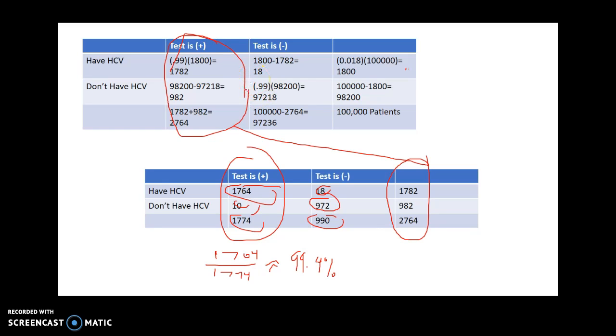Also keep in mind that, of course, these factors assume that this 100,000 people is a random group, but certain things could predispose you to actually being more likely to have a certain condition than other things. I feel like I sound like an ad for medication, but in any case, that is true. So this gives us kind of a holistic sense of an entire group of people, but keep in mind that certain people might be predisposed to a condition. They might have a higher likelihood of having it just based on genetics and stuff like that. I don't know that HCV is one of those necessarily. It might be, I don't know, I haven't studied HCV, but keep that in mind as well.